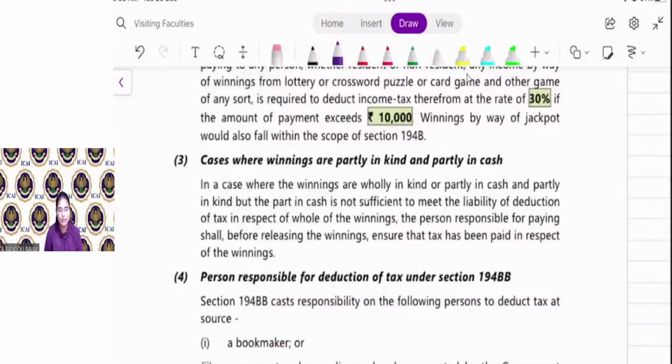See, if you are winning from a horse race, like in the Jannat movie where there is a horse race, then on the winning prize they will deduct 30% TDS. Say, for example, your winning prize is 1,50,000. Then 30% of 1,50,000 they will deduct as TDS, and the balance they will pay to you.